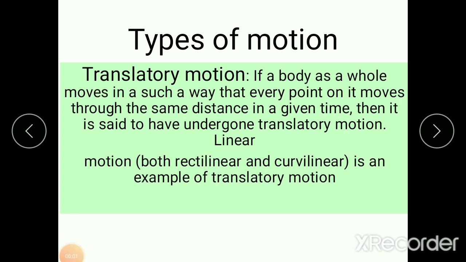Now that we know what rest and motion are, let us learn about the different types of motion we come across in our everyday lives. Types of motion. Look around you and observe the different kinds of motion taking place. We can classify motion in the following categories. First one, translatory motion. If a body as a whole moves in such a way that every point on it moves through the same distance in a given time, then it is said to have undergone translatory motion. Linear motion, both rectilinear and curvilinear, is an example of translatory motion.